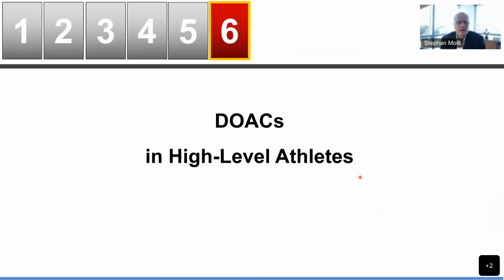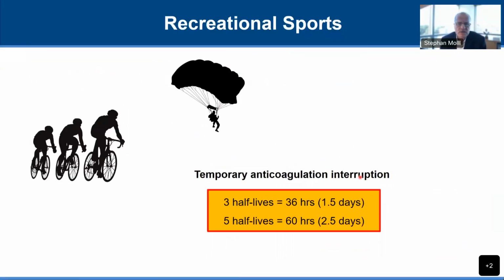And then finally, DOAC use in high-level athletes. You may not be exposed to this, but it's an interesting topic, and I take an interest in that. Patients who have some recreational sports, not high-level, bicycling or parachuting or whatever sport you individuals do, if they do it once per week or once per month, it's reasonable to discontinue the anticoagulant shortly before the activity. We can use the half-lives to determine when to stop, and that's typically 1 to 2 days before the activity. And then they can engage in the activity without undue bleeding.